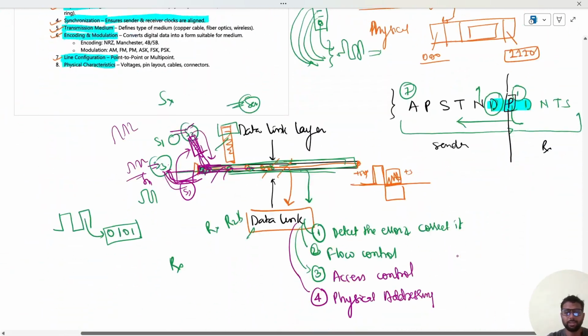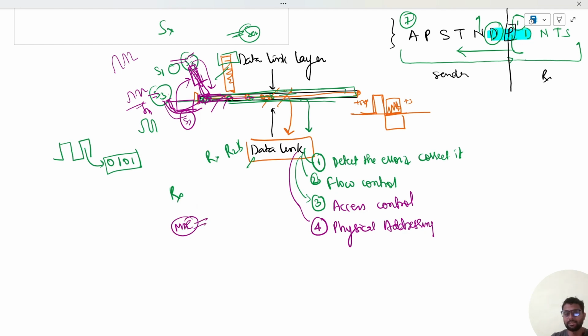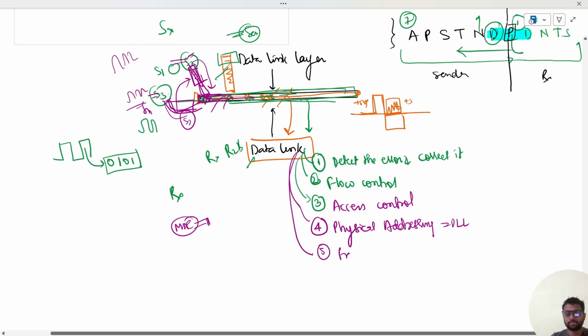Similarly, logical addressing may change. A logical address may be assigned to one PC now, and it may be assigned to another PC after some time. But physical addressing is required because each computer has a MAC address, and that address is fixed. So physical addressing is required to ensure proper delivery of the packet to the exact address, and therefore physical addressing is the responsibility of the data link layer.